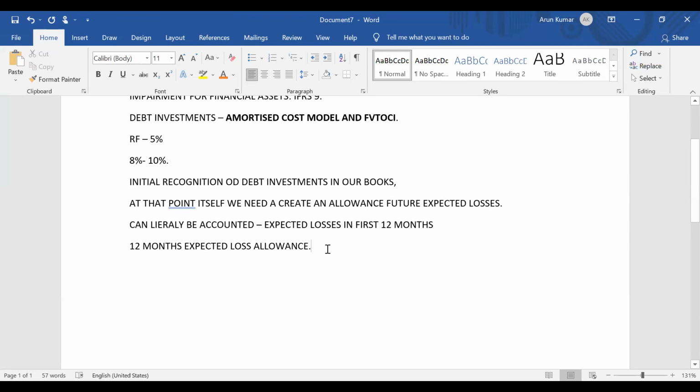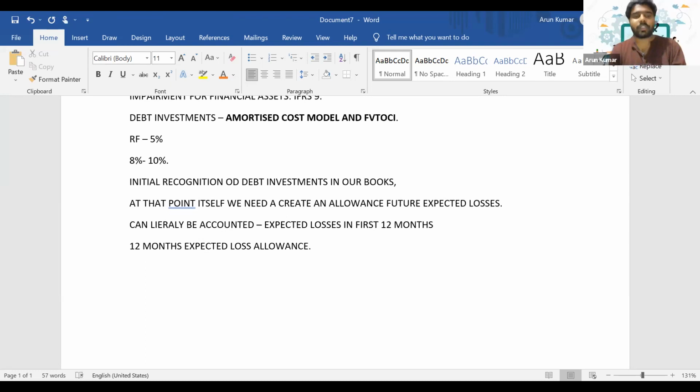Yes. So this loss allowance will get charged to P&L.